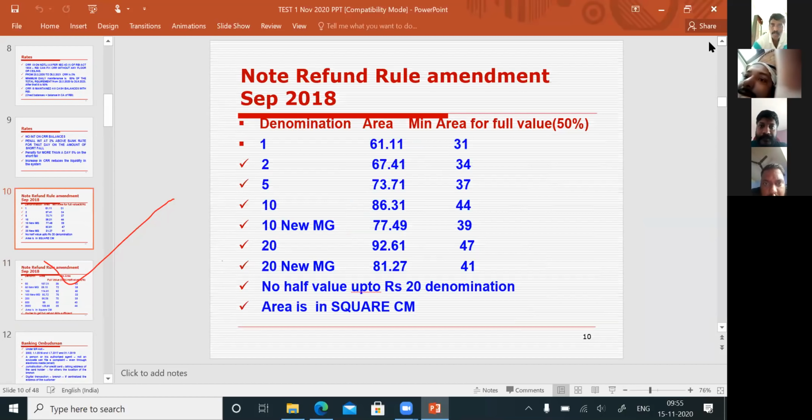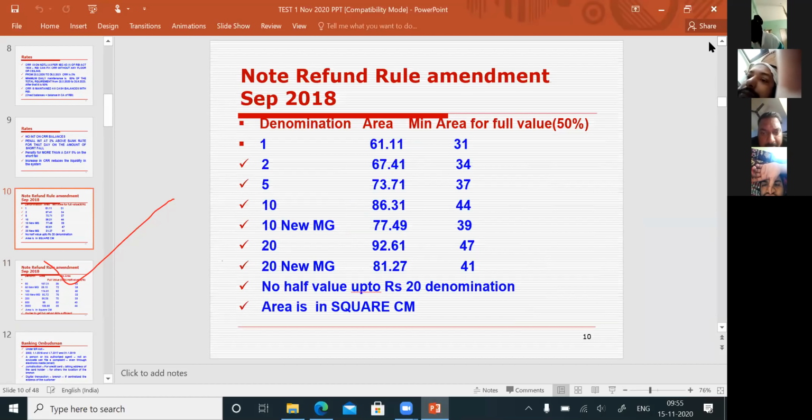The note refund rule was amended by RBI. On the screen, denominations from 1 rupee to 20 rupees: 1, 2, 5, 10 and 10 new MG, that is the old 10 rupees note and the new 10 rupees note after demonetization, the new Mahatma Gandhi series. Then the old 20 rupees note and the new 20 rupees note.